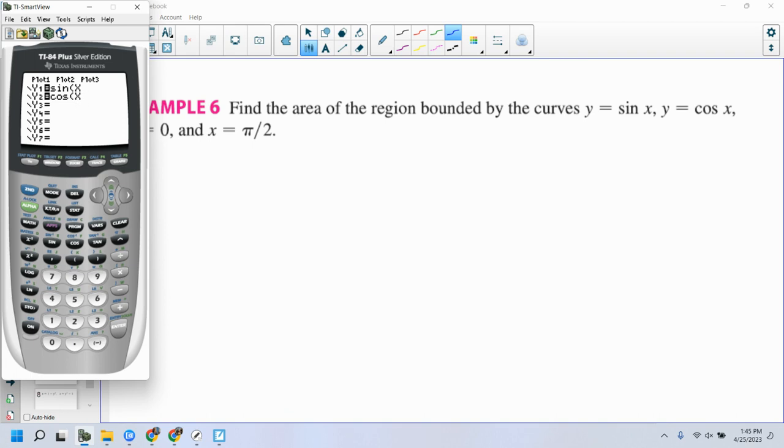I want to go from 0 to pi over 2, right? Let's manipulate my window a little bit. We know it's going to range from -1 to 1, so let's let my y values go from -2 to 2. And for my x values, let's go from -0.5 to get just a little bit to the left of 0, and then a little bit to the right of pi over 2. Let's go to just pi.